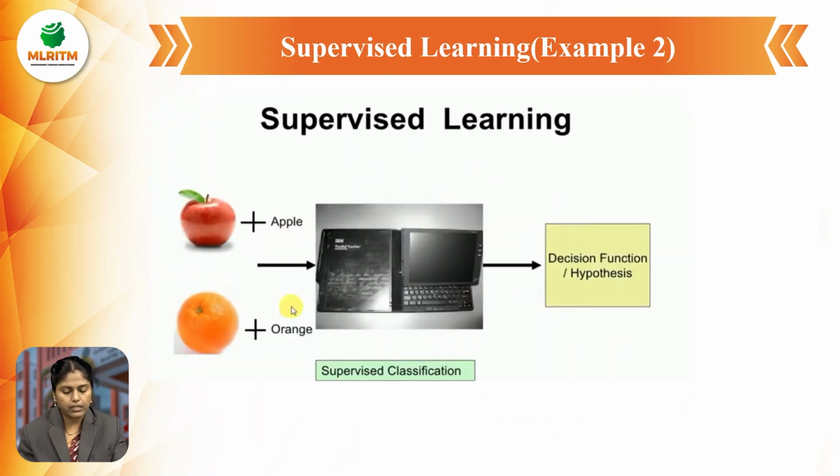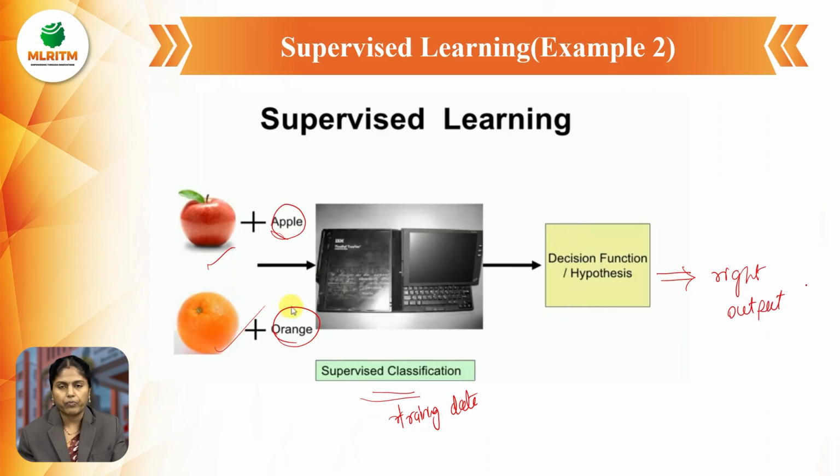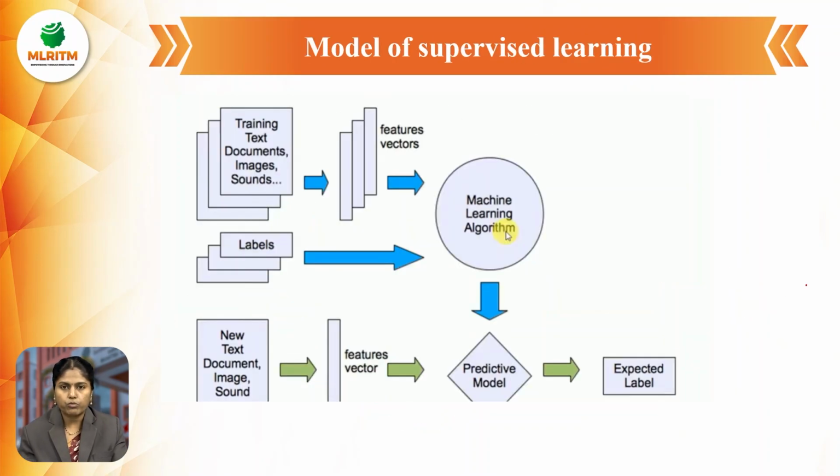And the next one is another example for supervised learning. Suppose you take two examples like an apple and an orange. Here for the apple we are giving the data as labeled, and for the orange also we are giving the label, and again it is sent into the supervised classification. Supervised classification is nothing but where training is done. On that particular labeled data, the training will happen. After training, it is going to give the right or correct output. It is going to display it. And this is the model for supervised learning.